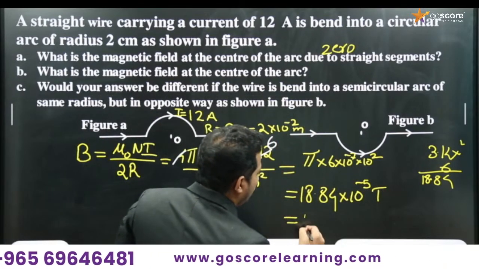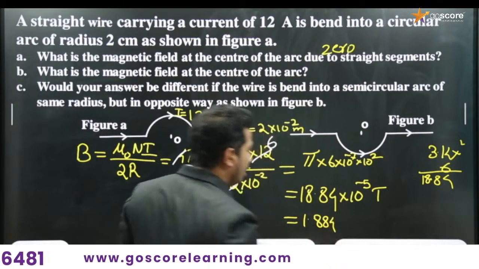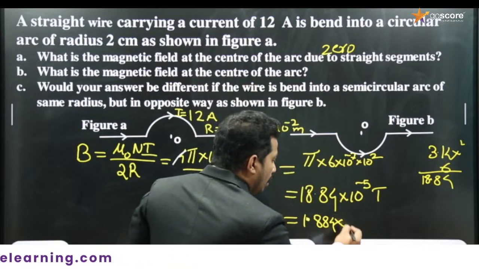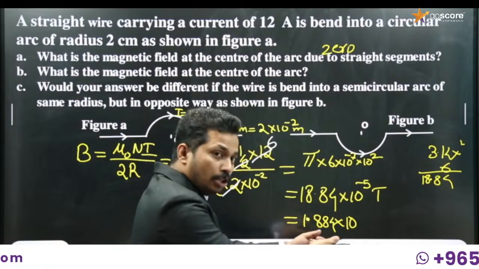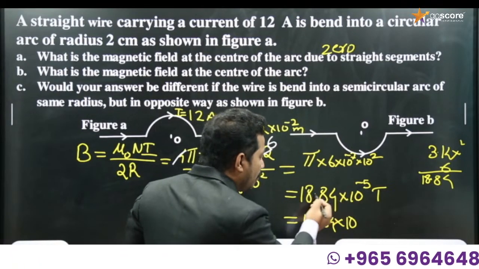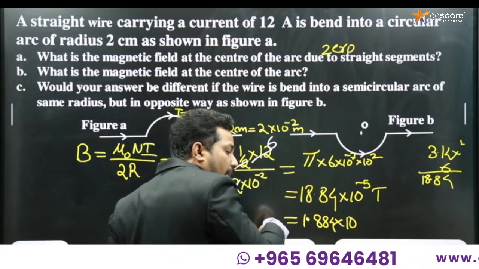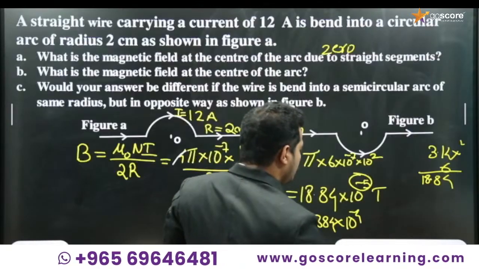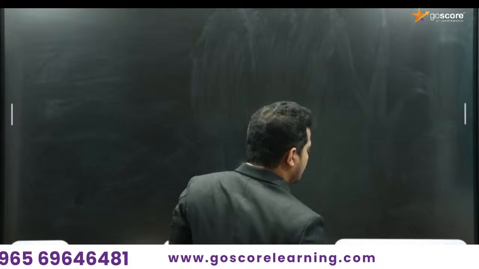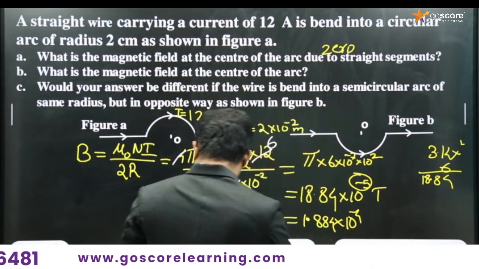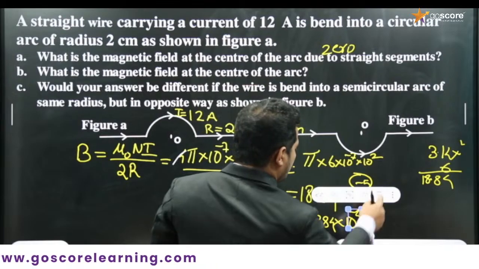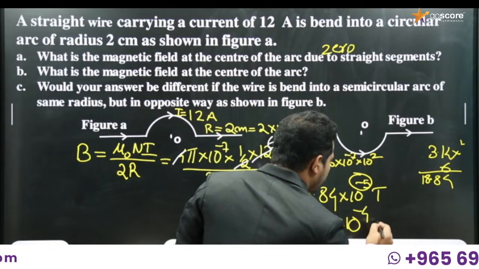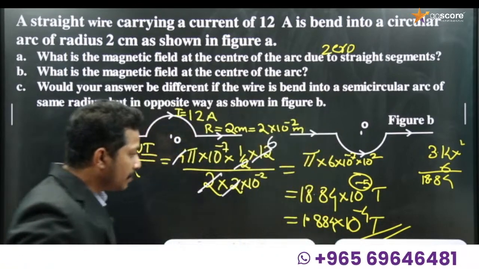So it's better to write 1.884, that will be the convenient form. Here we have skipped the point by one place to the left, so the power should be reduced: 1.884 into 10 to the power minus 4 Tesla. This is the answer.